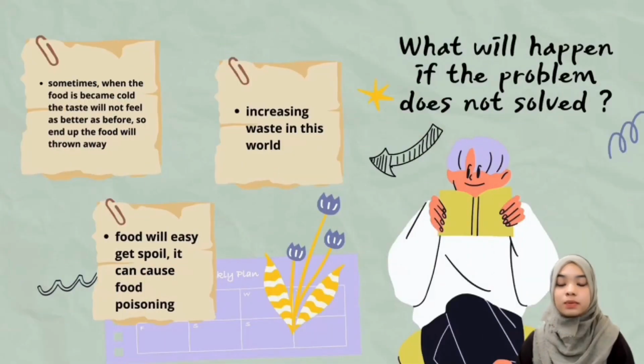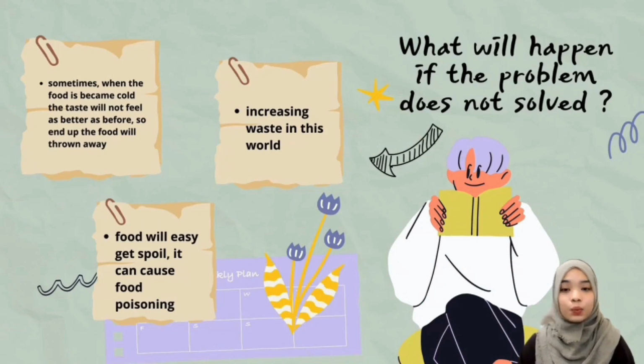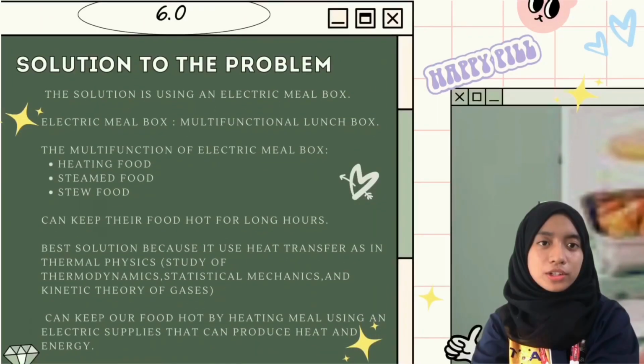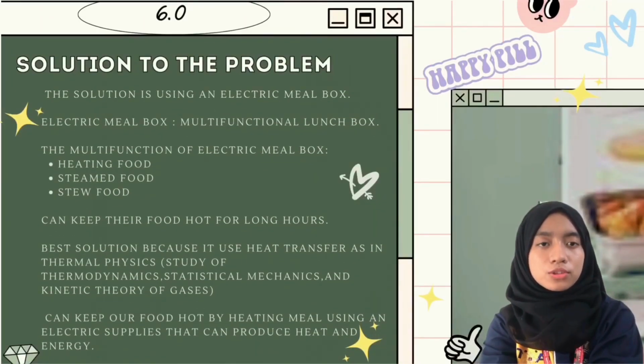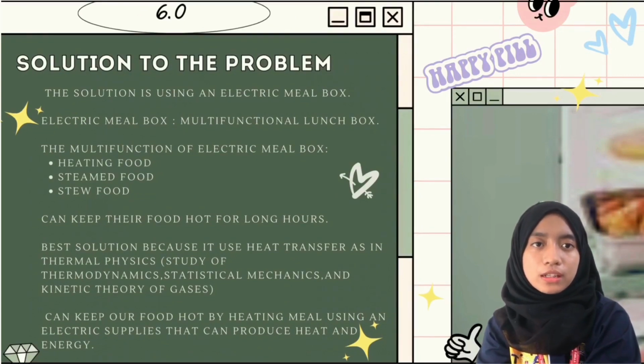What will happen if the problem doesn't get solved? Sometimes when the food becomes cold, the taste will not feel as good as before. So in the end, the food will be thrown away. And then, it can increase the food waste. Lastly, food will spoil easily. It can cause food poisoning. According to the problem statement, students figure out the solution of this problem is using an electric Mealbox.